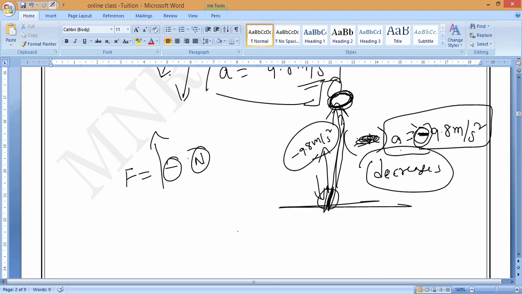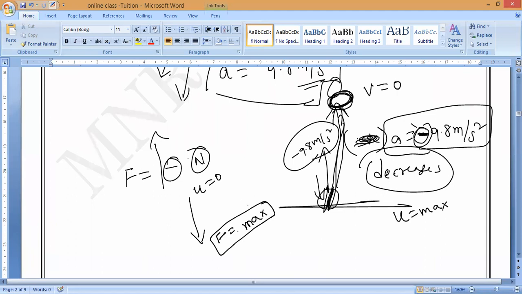When the body is thrown upwards, initial velocity is maximum. What is the final velocity? Final velocity is zero. In free fall, initial velocity is zero and final velocity is maximum. That is how to remember this. So these are the cases. Which case is this? Free fall case.